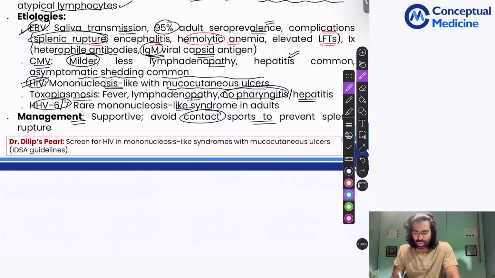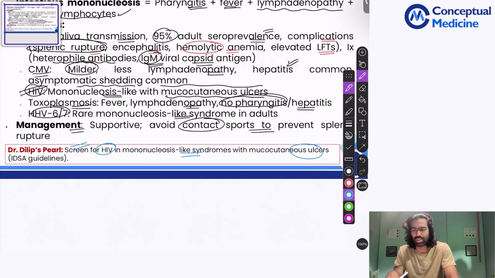When you're going to screen for HIV, this is my pearl, because this is something I've seen left, right, and center in my practice. Whenever you have a mononucleosis-like syndrome, severe pharyngitis, mucocutaneous ulcer, in a young sexually active guy, always think in terms of HIV. You can pick up a lot of cases of acute retroviral syndrome.